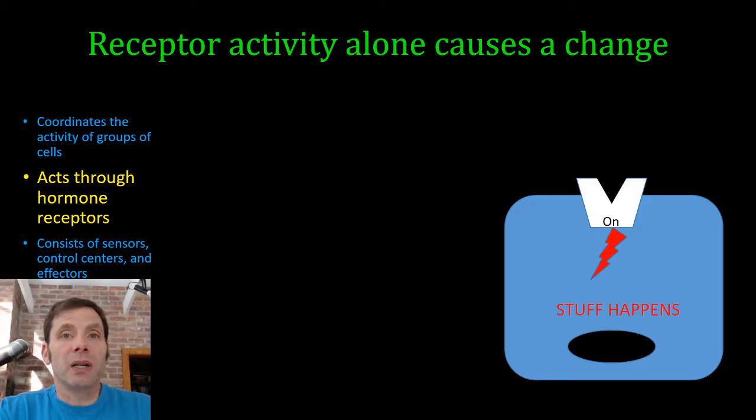For example, the epidermal growth factor receptor initiates a signaling cascade that includes cell division. So a number of cancers have a mutated receptor that's stuck in the on position. If that receptor is in the on state, even without a hormone, the cell receives signals that the hormone is present. And that's a reason I really want to focus on hormone receptor activity rather than the hormone itself when we look at the function of a hormone.